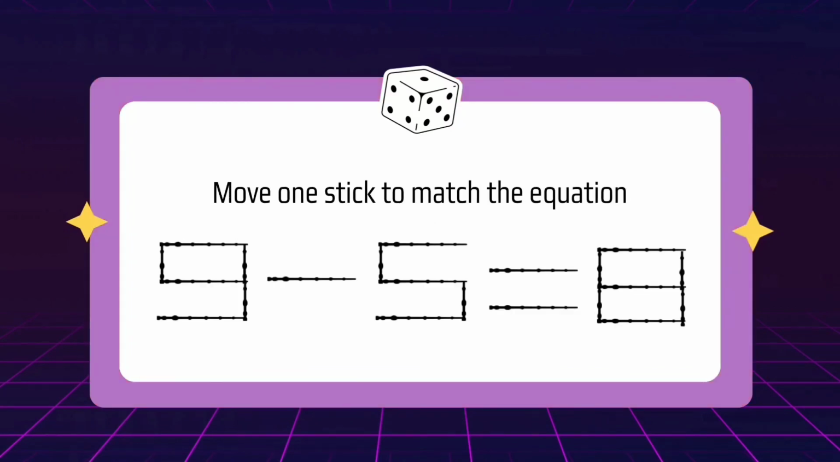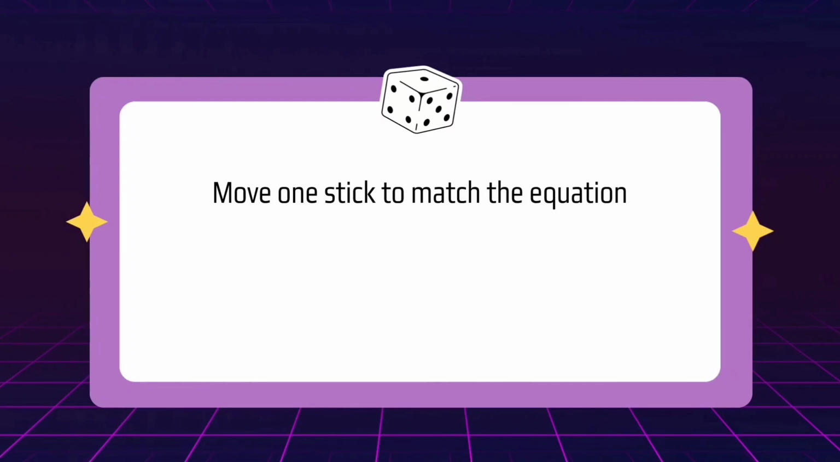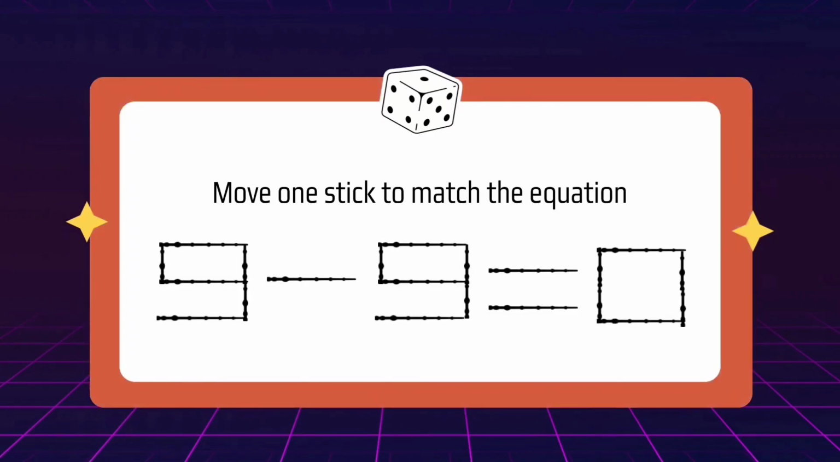Move one match to fix the equation. You have 10 seconds. Did you get it correct? Let us check. Let us shift one match from 8, making 5 and 9. We then have 9 minus 9 is equal to 0.